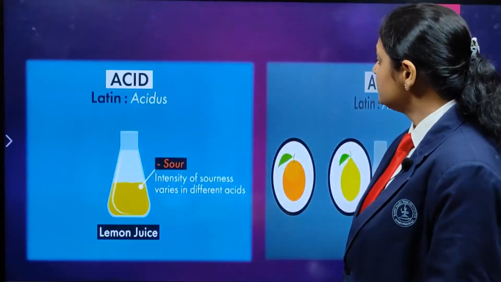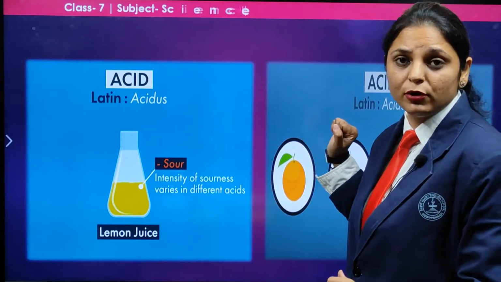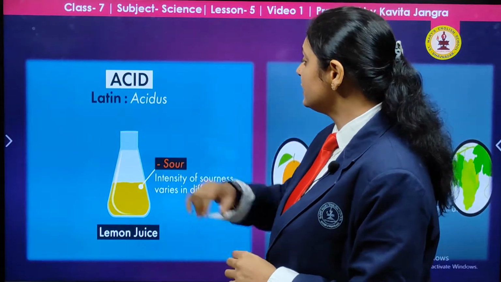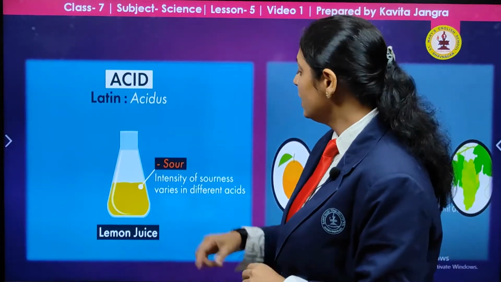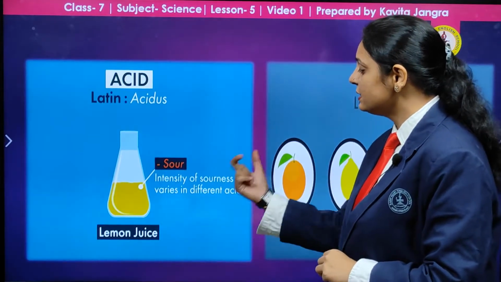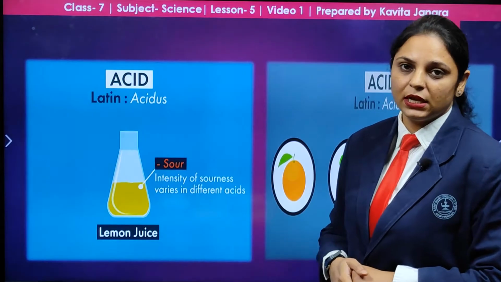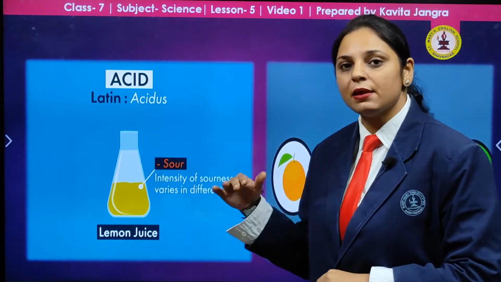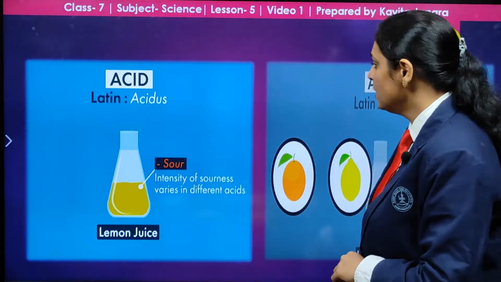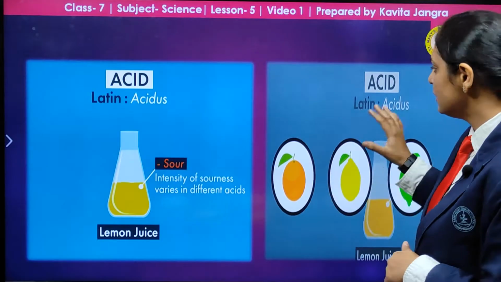Next one is the acid. From which word does it come? It comes from the Latin word acidus. Acidus means sour. So the lemon juice has an intensity of sourness and it varies in different acids. It is not that the intensity is the same. The sour taste is not the same in every substance. It varies.